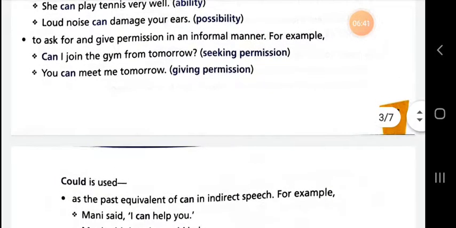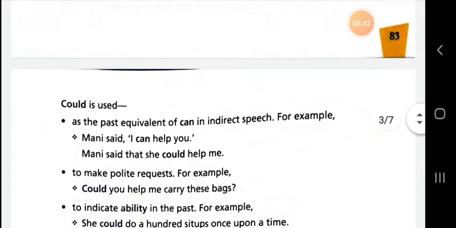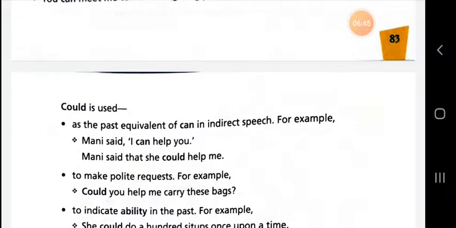Now the next topic is could, and we are going to talk about the use of could in sentences. Could is used as the past equivalent of can in indirect speech.